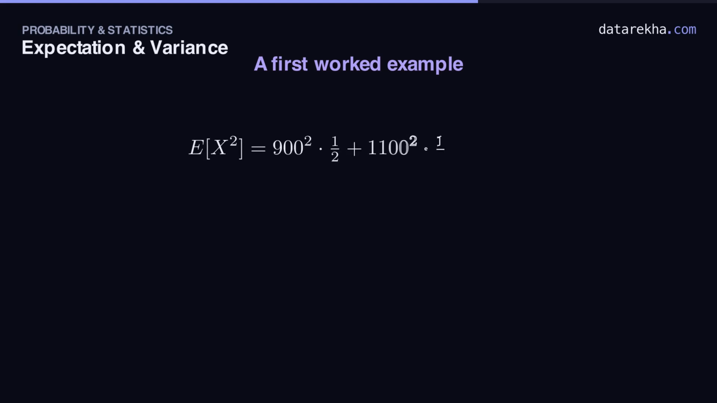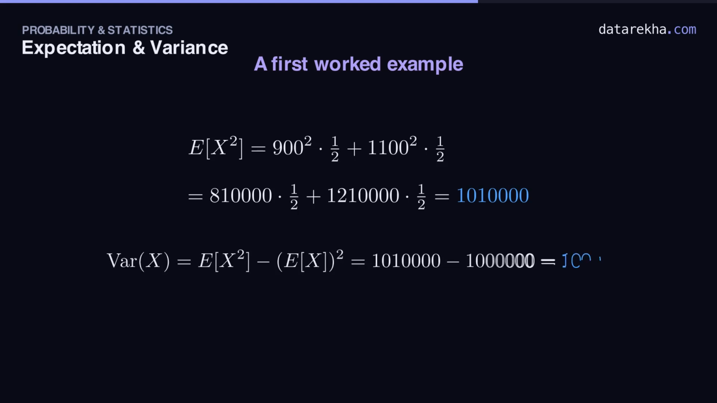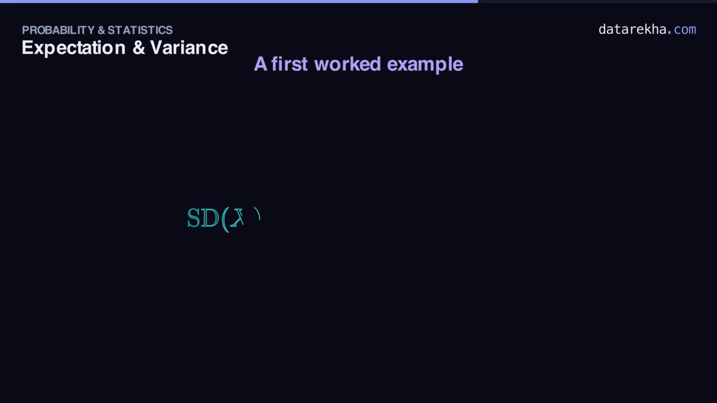Step 2. The expectation of X squared. Square each earning first. 900 squared is 810,000. 1100 squared is 1,210,000. Then average those. It comes to 1,010,000. Step 3. The shortcut. Variance is E of X squared minus the square of E of X. 1,010,000 minus 1,000 squared, which is a million. The difference is 10,000 rupees squared. Finally, the standard deviation, the square root of 10,000, which is exactly 100 rupees.